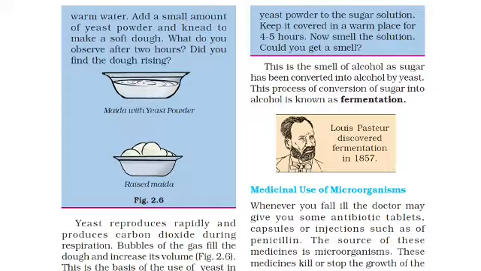Then we have to smell the solution. You can see that there is a smell of alcohol, as sugar has been converted into alcohol by yeast. This process of conversion of sugar into alcohol is known as fermentation. You can write the definition: the process of conversion of sugar into alcohol is called fermentation. Now, who discovered fermentation? Louis Pasteur, you can see in the picture, in the year 1857.